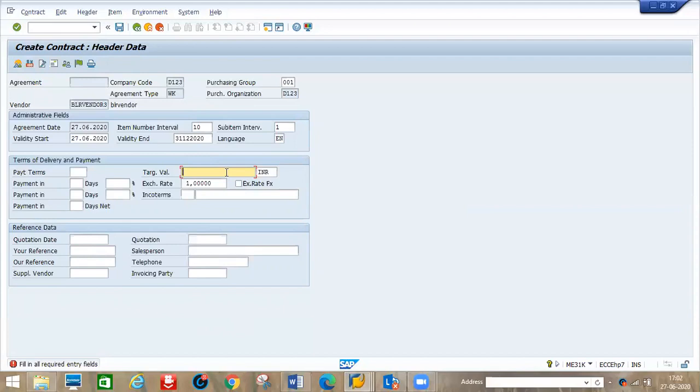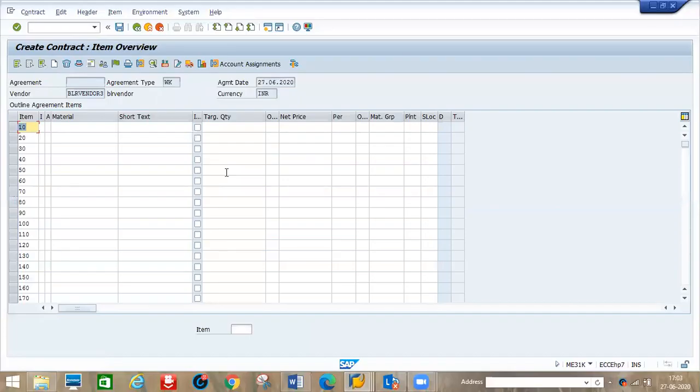Here we will enter roughly say 2 lakhs. Within these 2 lakhs, I will purchase any materials the vendor supplies as per the rate card. Some stationery items, for example: maybe 100 items are there.